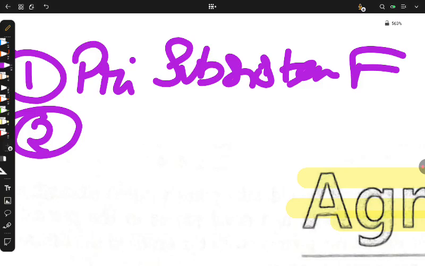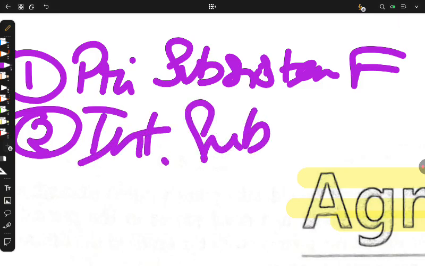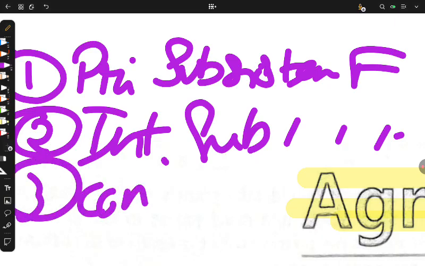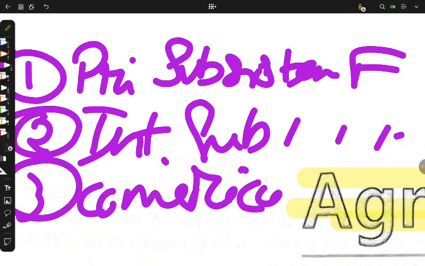Second is, of course, intensive subsistence farming, and the third is commercial farming. So let's decode their titles so that we can understand what they are trying to say.